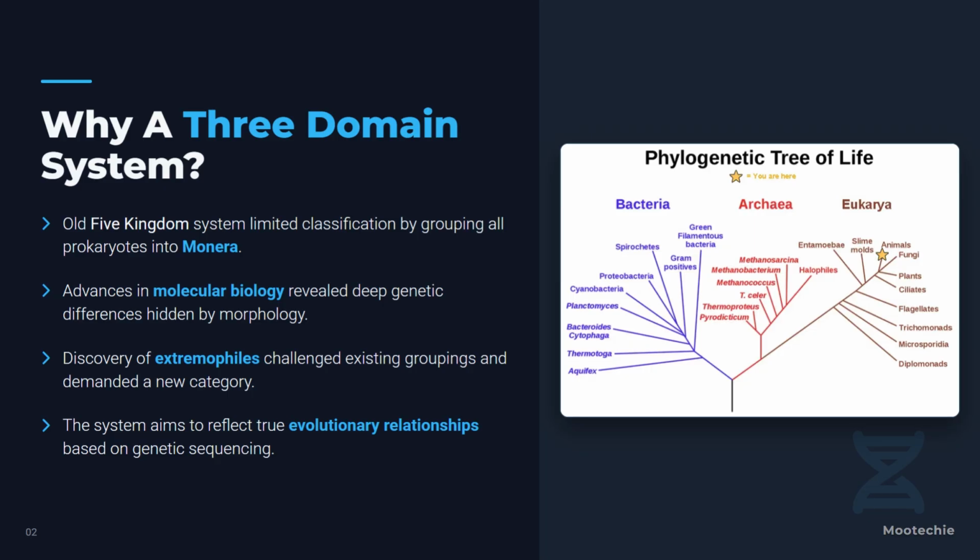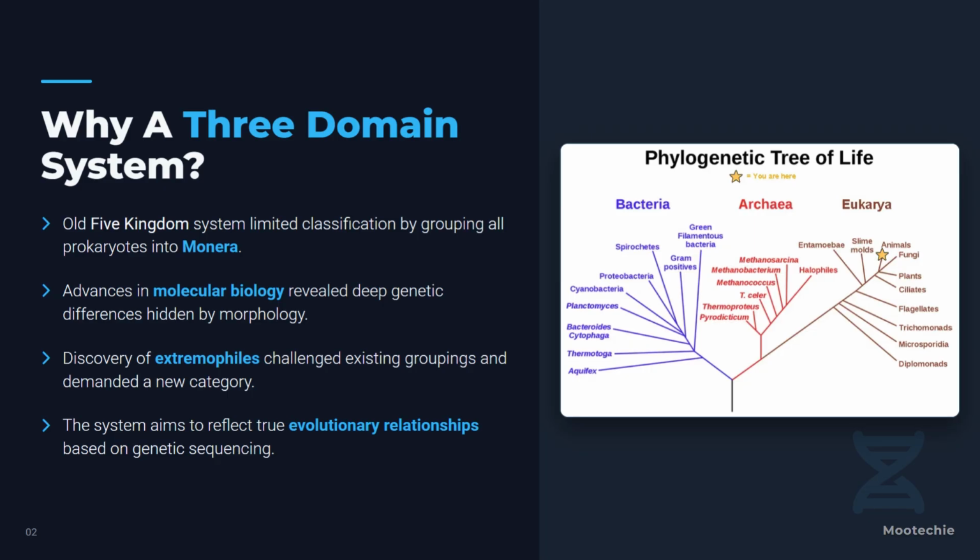It wasn't just about adding another group, it was a fundamental change in how we understand life's family tree, driven by new genetic tools. Now, let's look at the big picture this system created, the phylogenetic tree of life. It's divided into three main branches: bacteria, archaea, and eukarya. Under bacteria, we see groups like cyanobacteria, filamentous bacteria, and gram-positives. Archaea includes organisms like methanogens and halophiles. Eukarya is the diverse branch containing slime molds, animals, fungi, plants, and various protists like ciliates and flagellates.